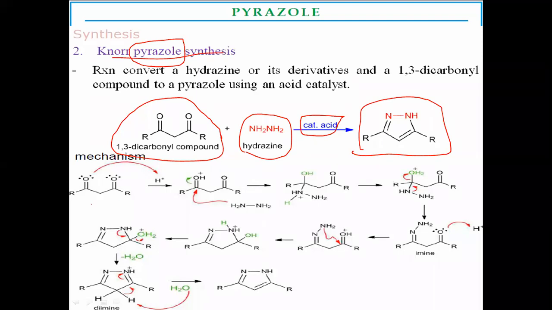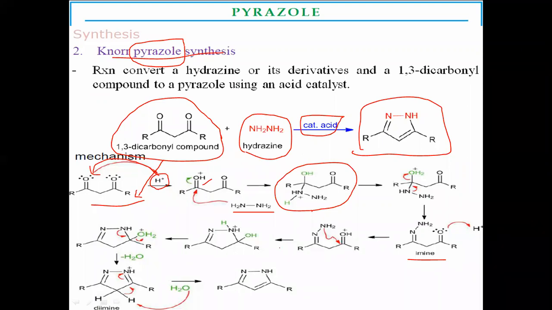the 1,3-dicarbonyl compound. If you observe the mechanism, the 1,3-dicarbonyl compound undergoes protonation. This is the addition of a proton to one of the carbonyl groups of the 1,3-dicarbonyl compound, followed by reaction with hydrazine hydrate. Hydrazine hydrate adds where the protonated oxygen is present, substituting at the carbon, followed by formation of an intermediate imine with liberation of a water molecule.